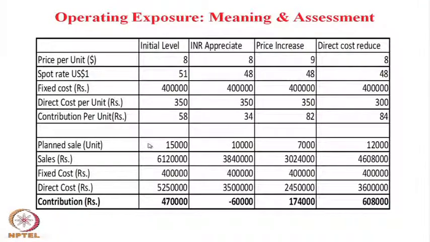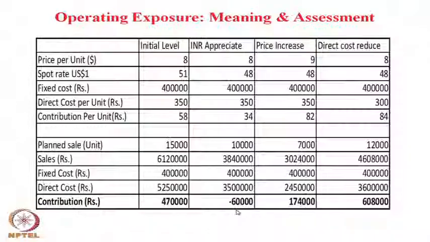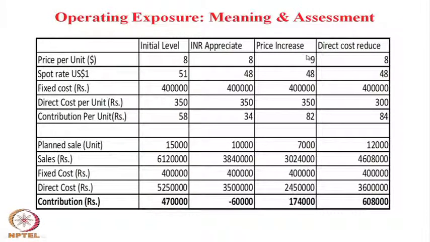So, one aspect is that the export volume reduced from 15,000 to 10,000, and this has affected the company. At the same time, 51 rupees now become 48 rupees per dollar. This also affected the export oriented company and made it a loss making company of 60,000.